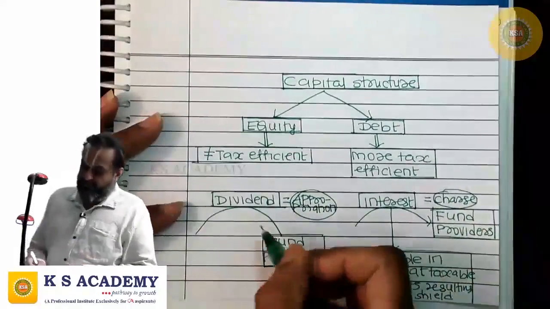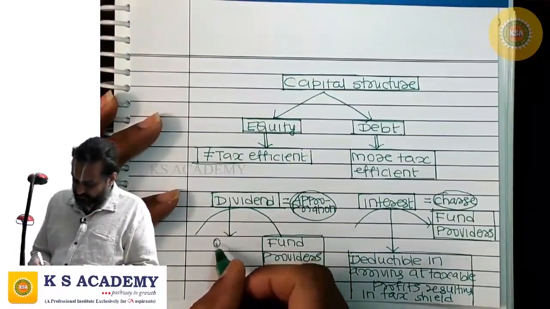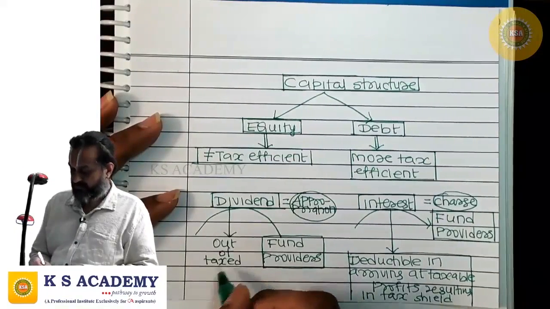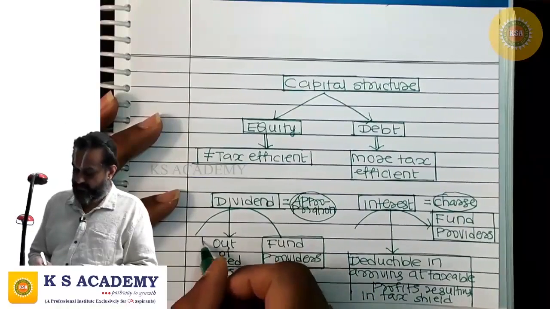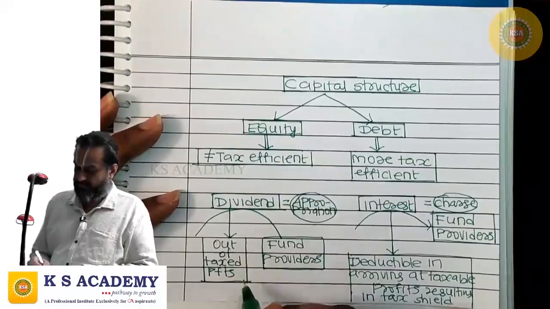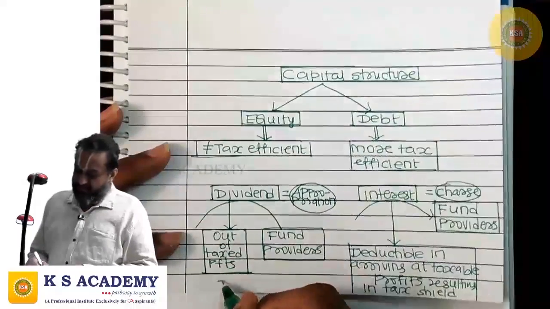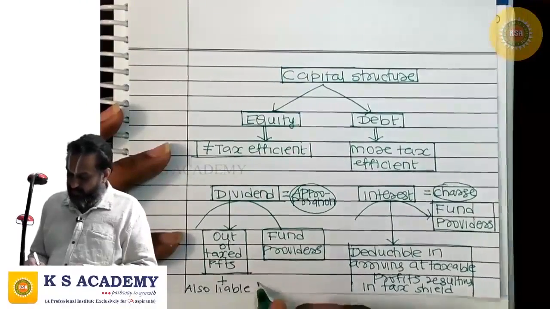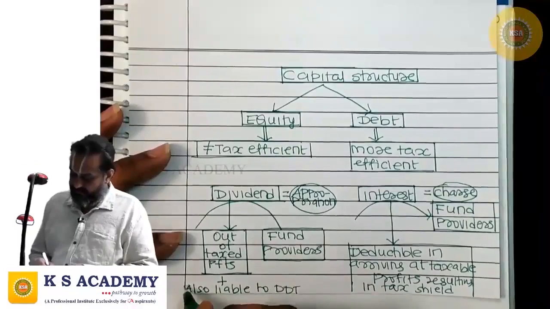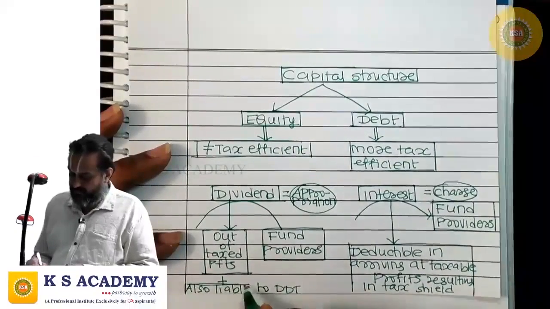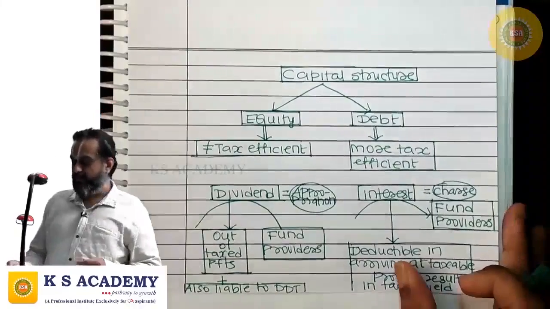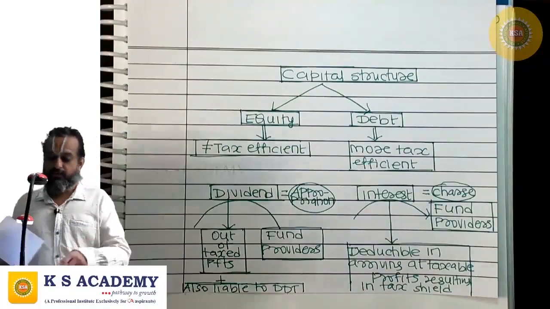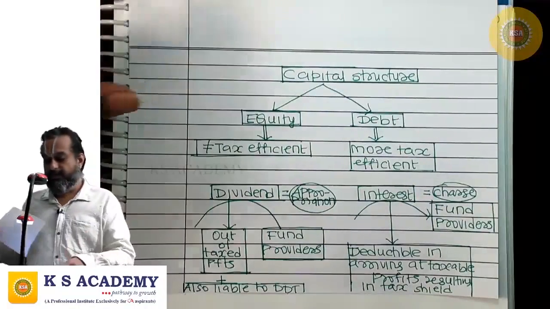That means this dividend is out of taxed profits. And this dividend is also liable to DDT. That's the reason why dividend is not tax efficient, that equity is not tax efficient. Only debt is tax efficient.